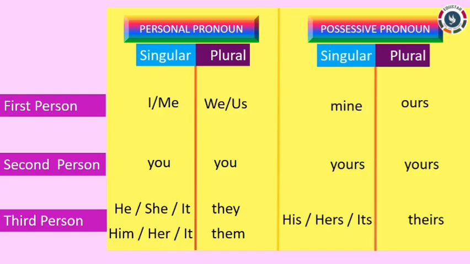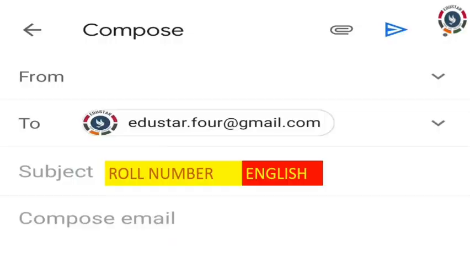Go through the tabular column for easy reference. Complete this exercise and send through email. Don't forget to write your roll number and subject in the subject column.